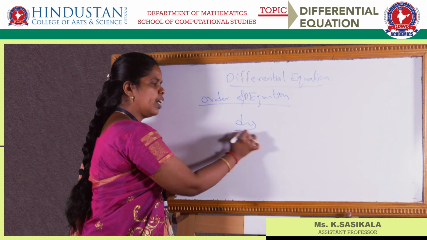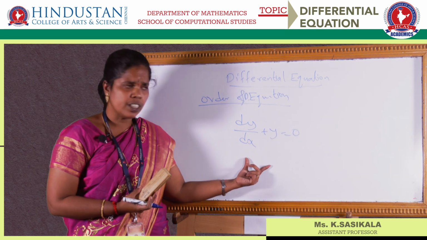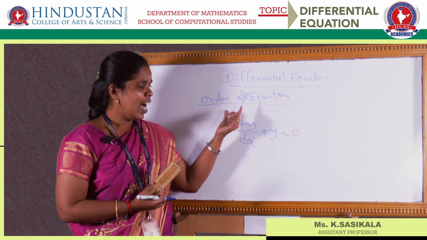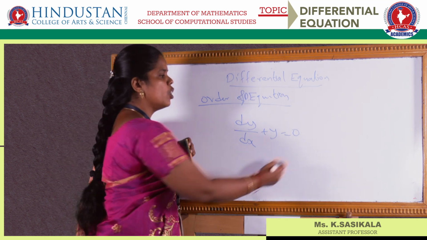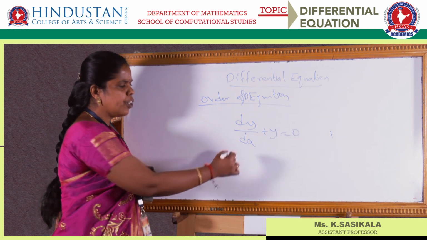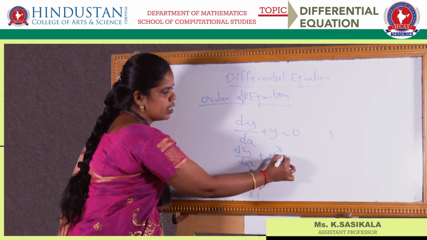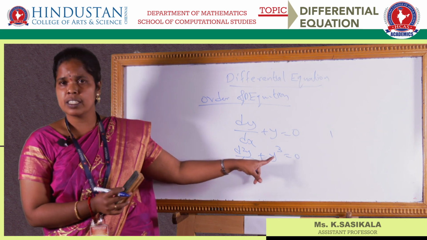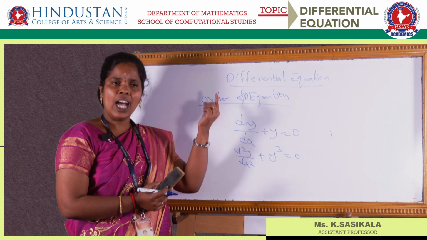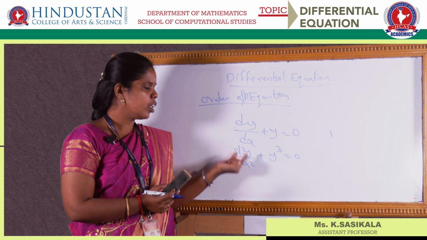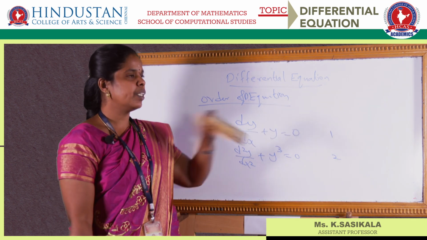If you have dy by dx plus y is equal to 0, this is a differential equation. We need to find what is the order. Highest derivative is said to be the order, which means here the highest derivative is the first derivative. So the order is 1. Suppose you have d square y by dx square plus y cube is equal to 0. Here the power is 3, but what is the order? Order is nothing but the highest derivative. So what is the highest derivative? Here it is the second derivative, that is 2. So the order is 2.